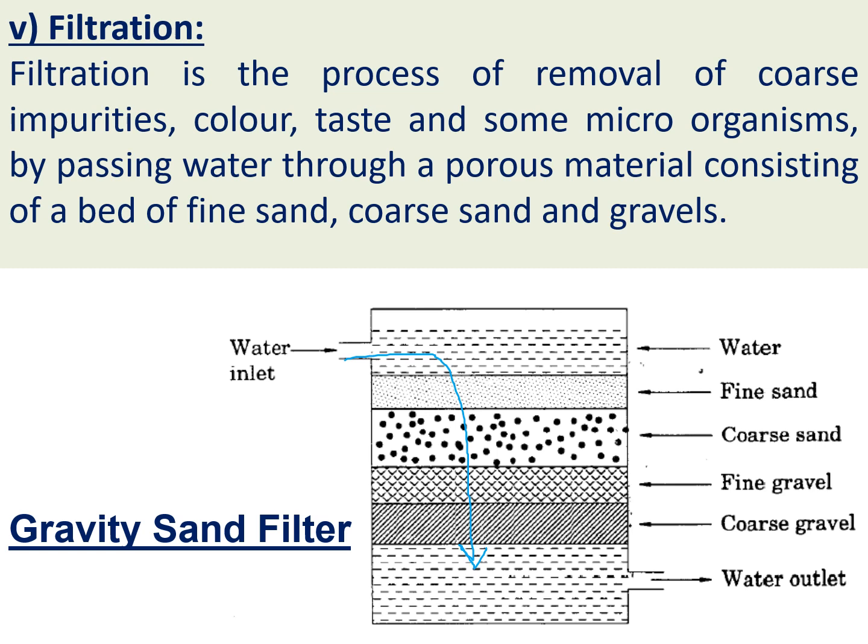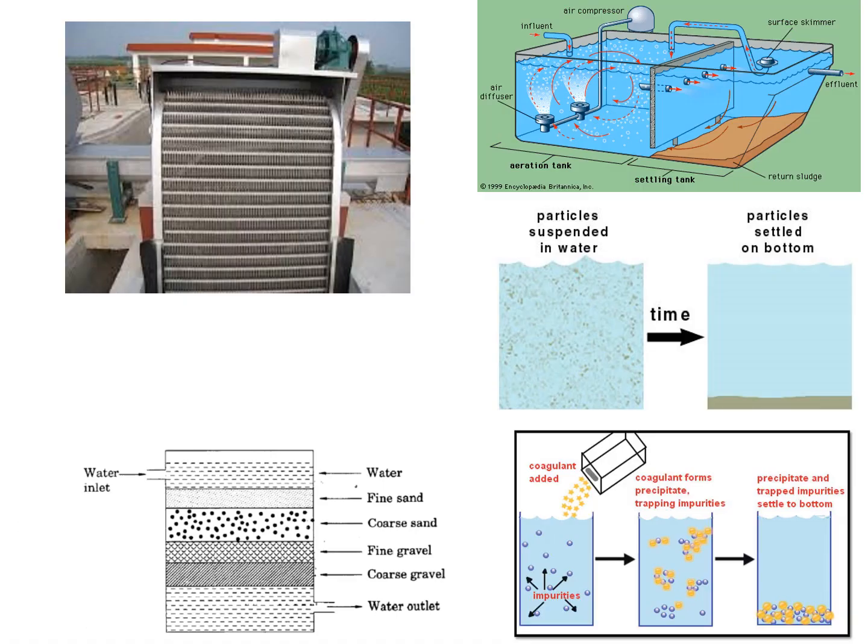So up to now we did the screening process to remove the large objects, aeration to remove the dissolved gases, sedimentation to remove the suspended particles, the coagulation method to remove the colloidal particles, and the filtration method to remove the odor and coloring agents.